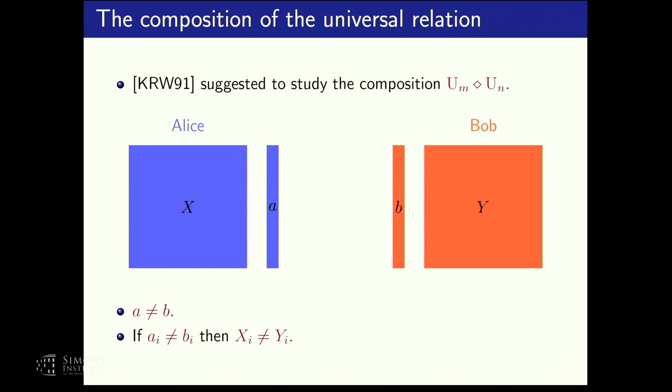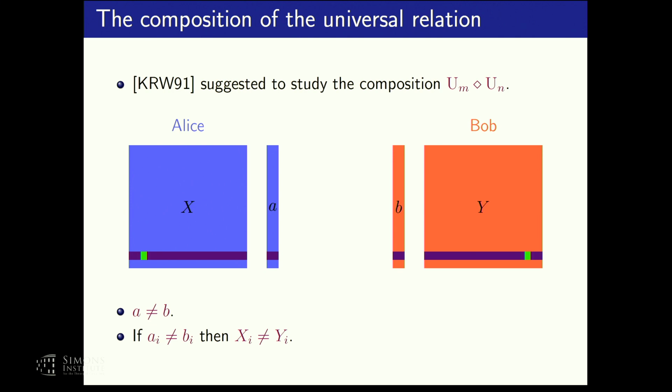Note that since a and b are different strings, they are legal instances of the universal relation. So this means we can use an optimal protocol for the universal relation to find a place where they differ. And now, due to the second promise, the corresponding rows of x and y are also different, so they are also a legal instance of the universal relation. And again, we can use an optimal protocol for the universal relation to find the coordinate on which they differ.